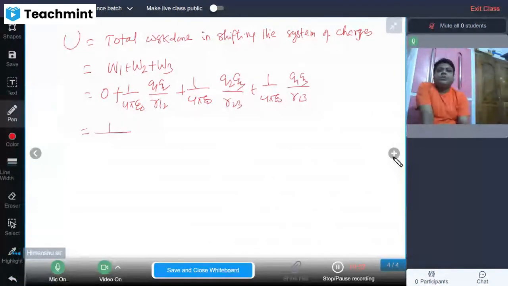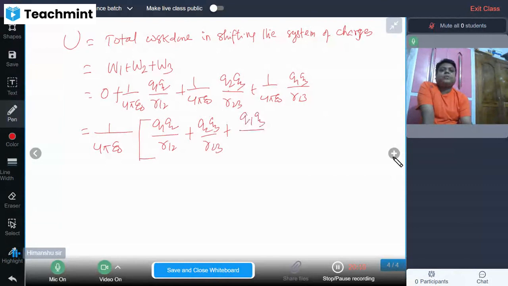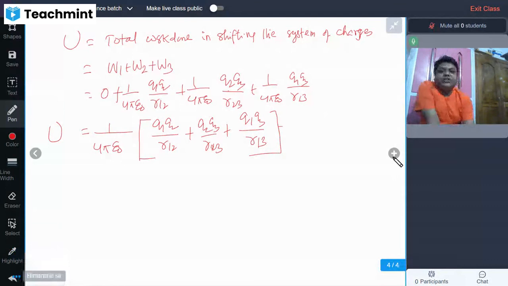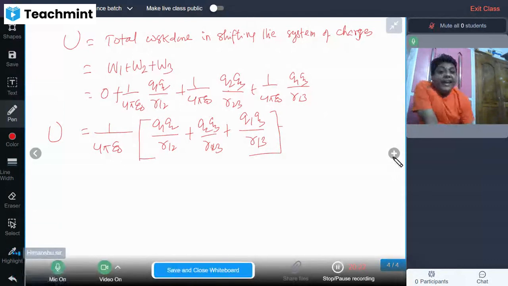So total is 1 by 4 pi epsilon naught taking common: Q1 Q2 upon R12 plus Q2 Q3 upon R23 plus Q1 Q3 upon R13. Understood? So this is the final expression of the potential energy of the three charge system, right? This is how the potential energy of a three charge system comes out.